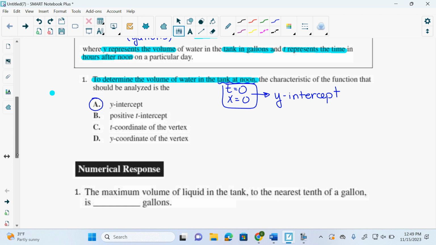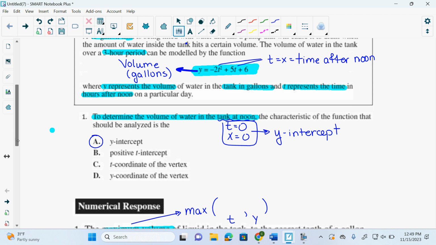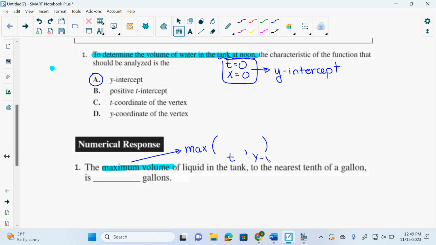All right. This one says the maximum volume. Do you see this? So if they're saying maximum, I know I need to find the maximum. And every time I find the maximum, there is an X and there is a Y. X in this case is T. Y in this case is Y because the equation is Y's and T's. T represents time, Y represents volume. So which of these two are they asking me to find? The Y. They're asking me for max volume. So when I find my maximum, I want whatever is sitting there.